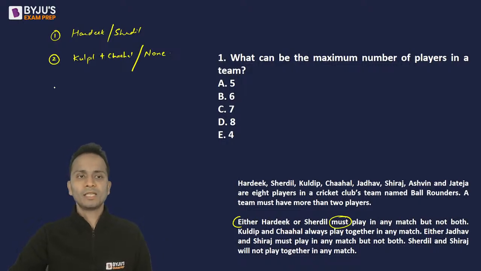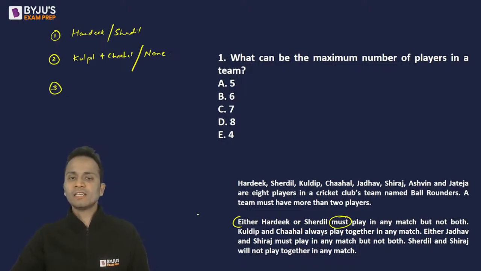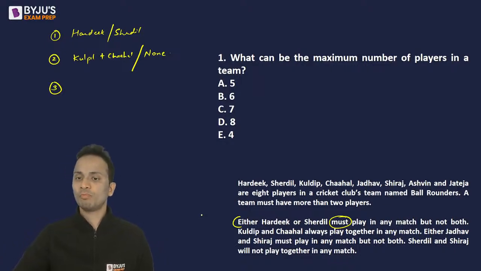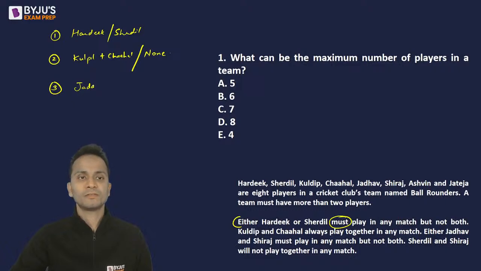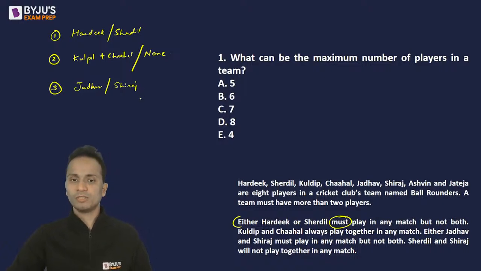Clear? Third condition. Either Jadhav or Sriraj must play in any match, but not both. So the third condition is same as the first condition. So Jadhav or Sriraj, okay, but not both. Exactly one of these two players will be there in the team.